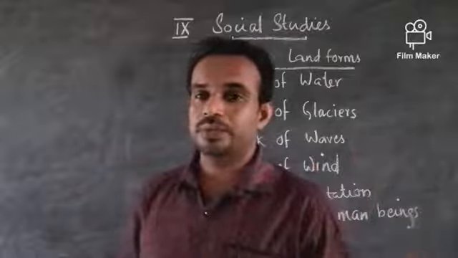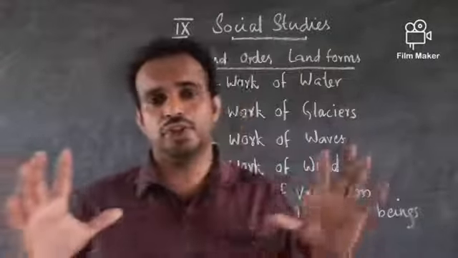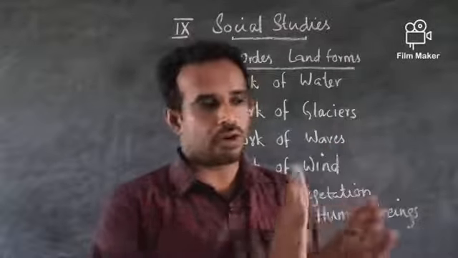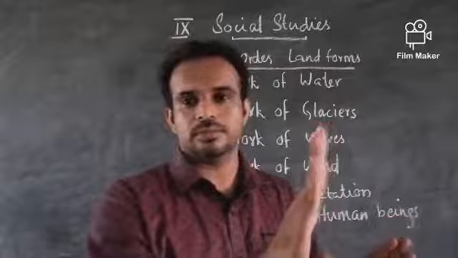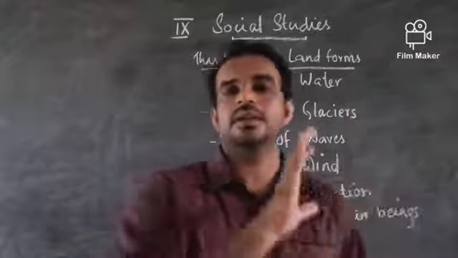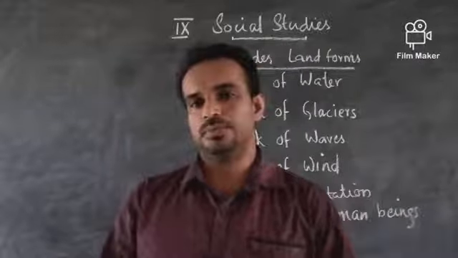And the waves, we know, are created by oceans and seas, and the continuous striking of waves on the shore changes the shape of those shores, and that is what is called coastal landforms.